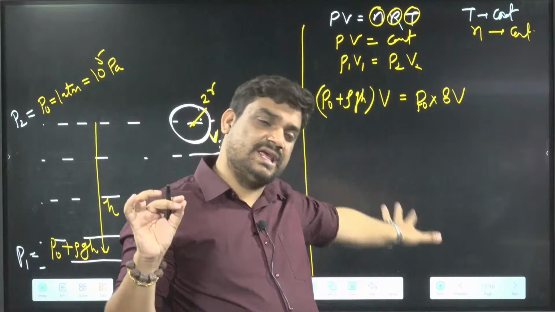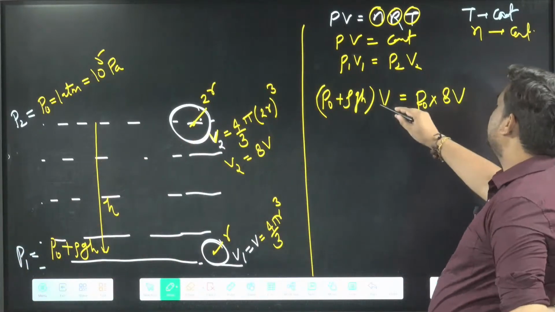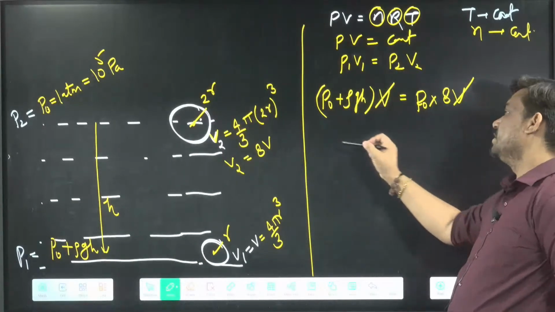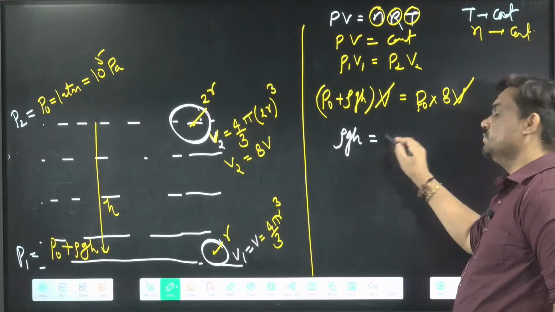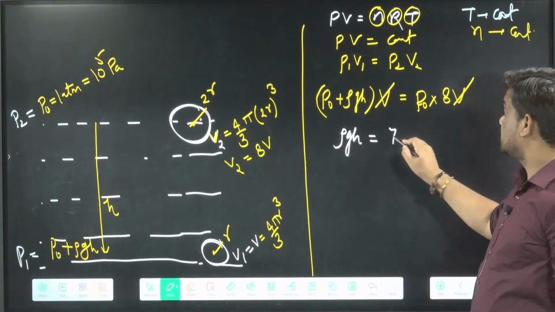Okay, we will take 64V. This way we will solve the things. Now we can say, sir, V will be cancelled. If you say this side P naught, this side 8P naught, so I can say rho g h will be equal to 8P naught minus this P naught. So how much? 7P naught.